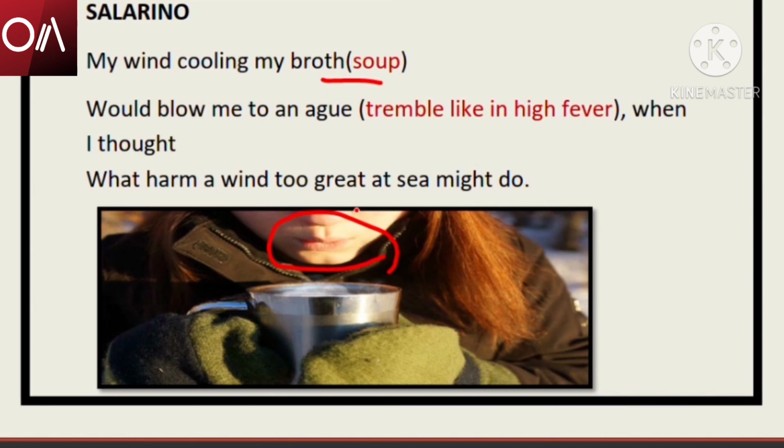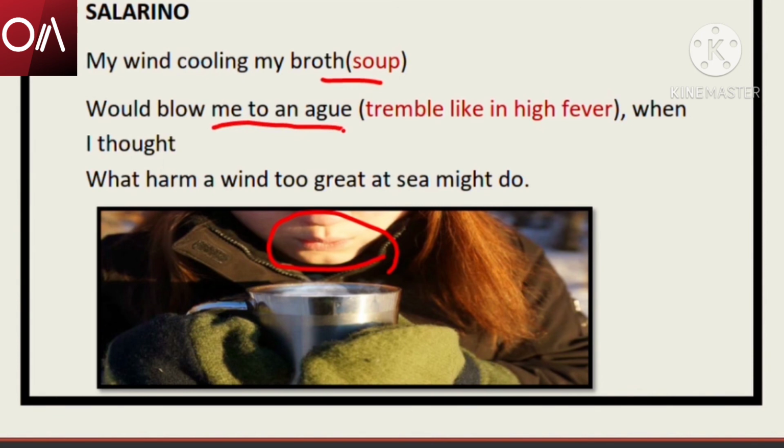Now, if God was blowing on the sea, if there was a storm on the sea, then what would happen? How would that wind affect the ships on the sea? There could be a shipwreck. So whenever I am given a hot soup and I am blowing on it, I think about that and that would blow me to an ague. To an ague means when you have a lot of fever, you tremble, you shake.